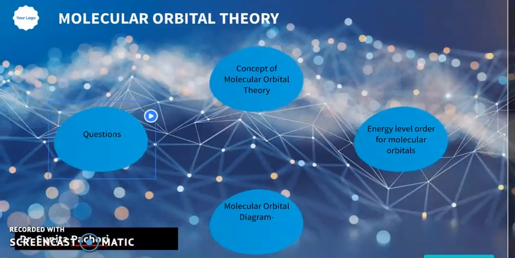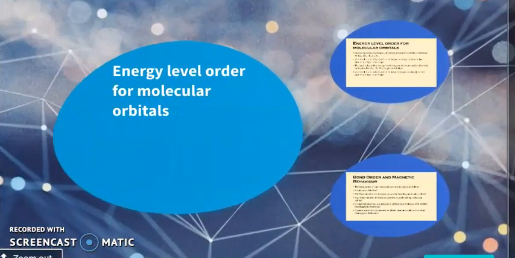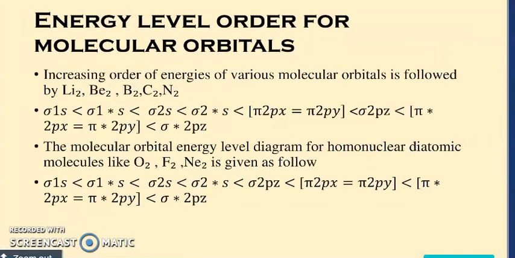Now, these molecular orbitals, which are formed by the combination of atomic orbitals, follow the linear combination of atomic orbitals method, which is also named the LCAO method, and this you have already studied in 12th standard. Now I will focus mainly on the energy level order for the molecular orbitals.